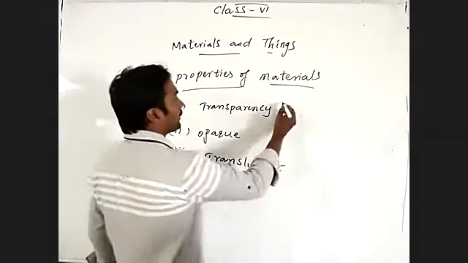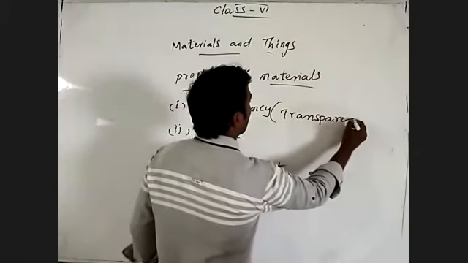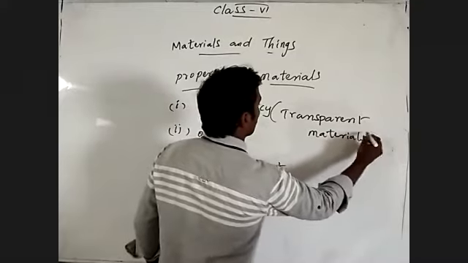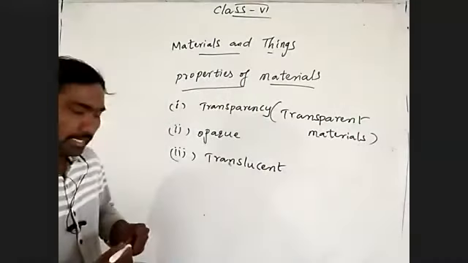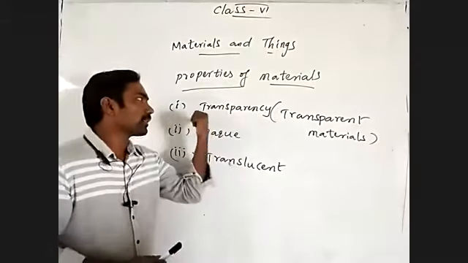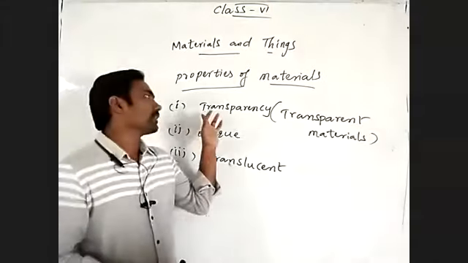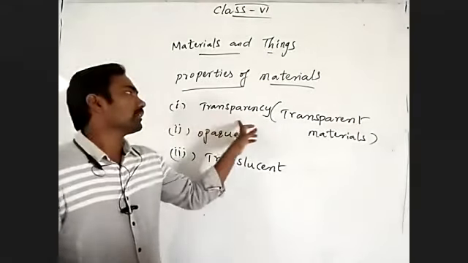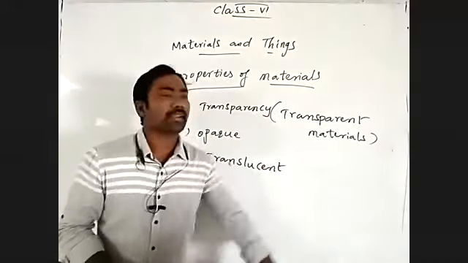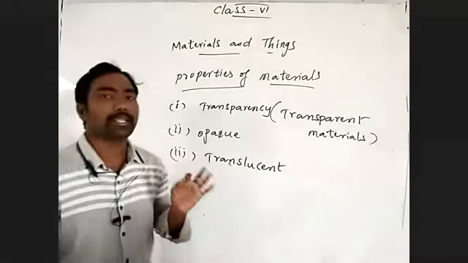The materials which have the property of transparency, we call transparent materials.